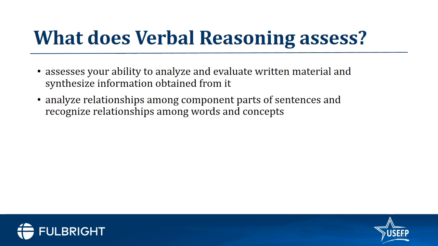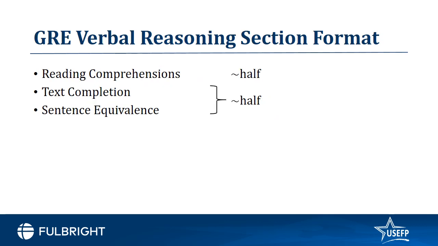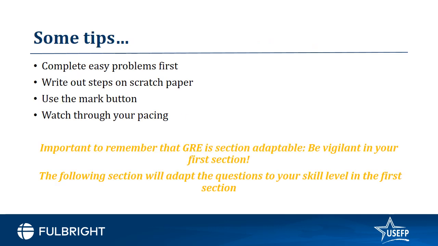In both verbal reasoning sections on the GRE, you can expect half of the questions to be reading comprehensions and half to be text completion and sentence equivalence. For example, in a 20-question verbal section, maybe 9 to 11 questions can be on the reading comprehensions, and the remaining questions are going to be on text completion and sentence equivalence.